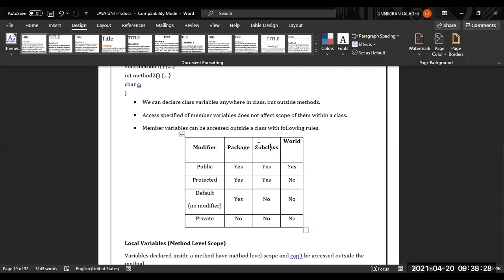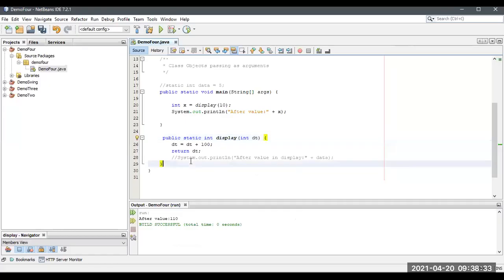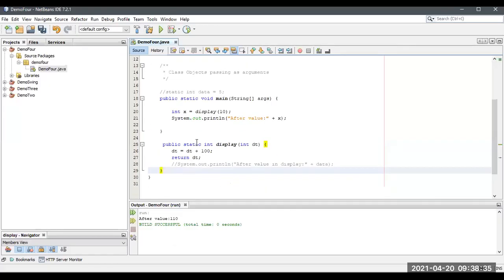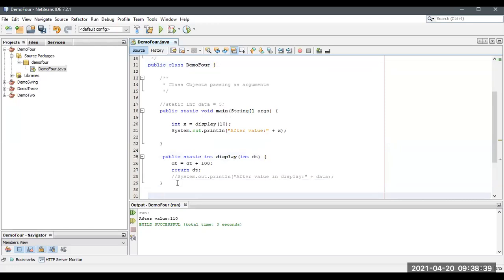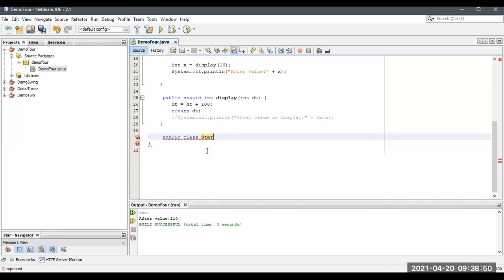Subclass in the sense, let me share NetBeans with you. See here, if I'm going to take one more class, so this is the main class, and I'm going to write public class, or we'll take it as Star. Okay, so I created a class. This is a subclass.